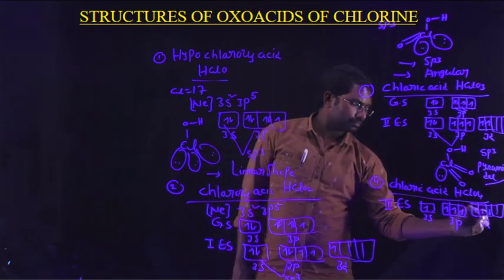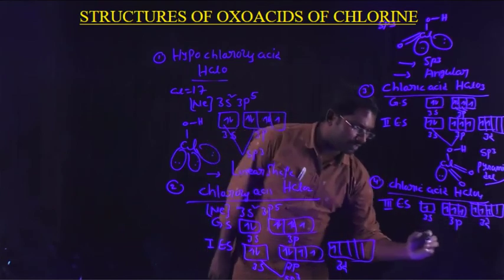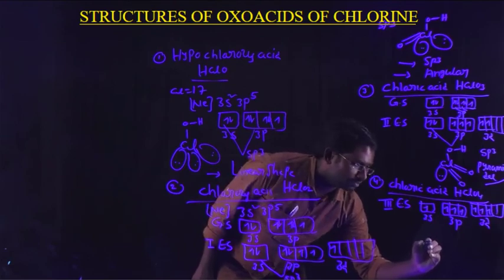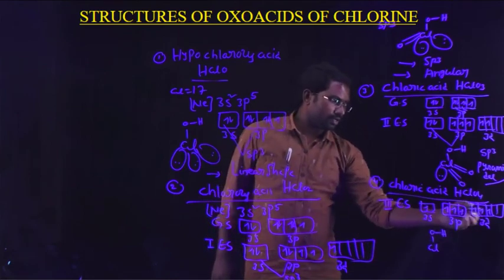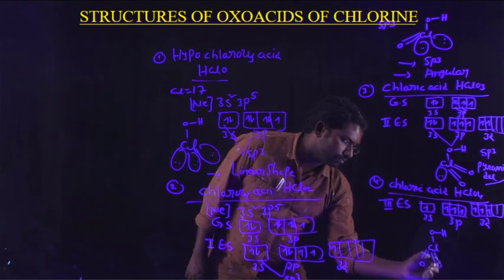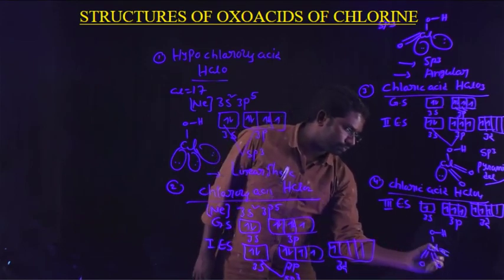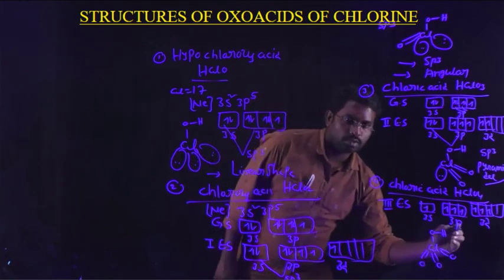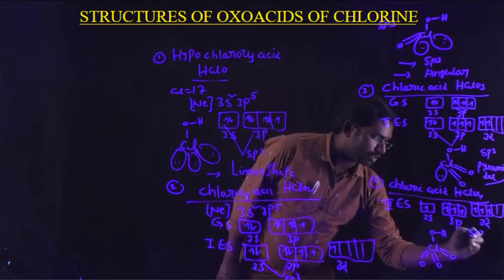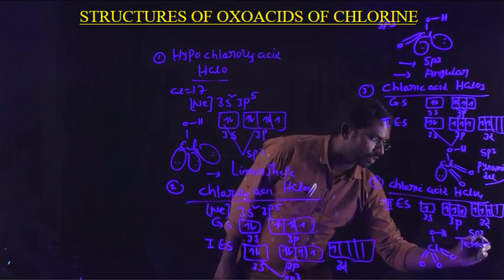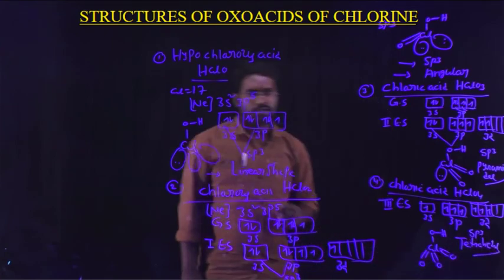Therefore, what is the configuration here? No lone pairs are present. The structure is obtained like this: HClO4. These unpaired electrons participate in pi bond formation. There are 4 oxygen atoms. Hybridization is sp3. This is a completely tetrahedral shape with no lone pair of electrons.